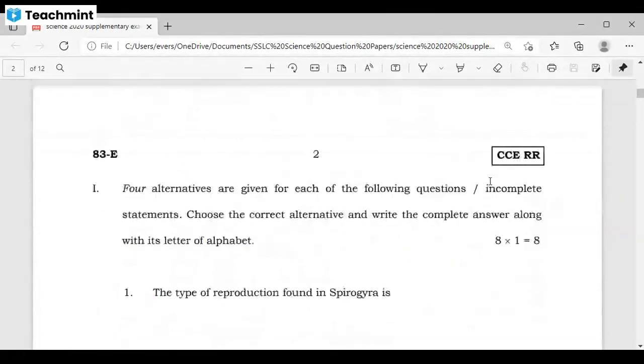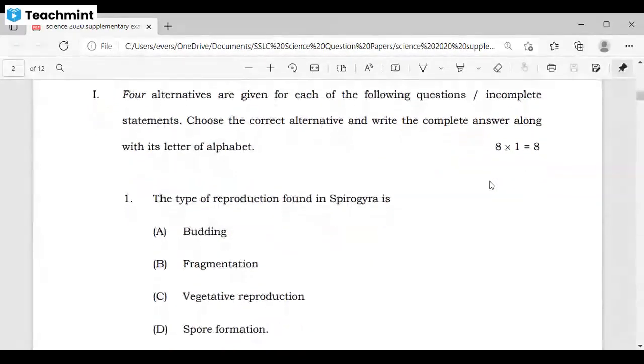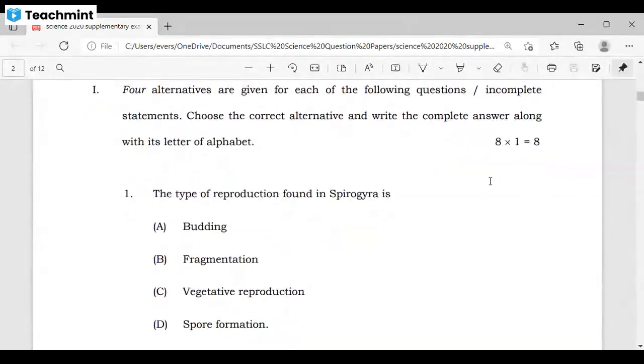Now, as you can see, this is the first main question. Four alternatives are given for each of the following questions or incomplete statements. Choose the correct alternative and write the complete answer along with its letter of alphabet. So here they have directly said that they will be asking you two types of questions. The first type has four alternatives, meaning four options will be given, option A, option B, option C, option D.